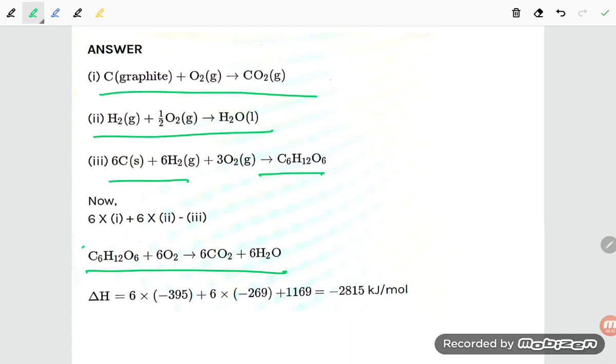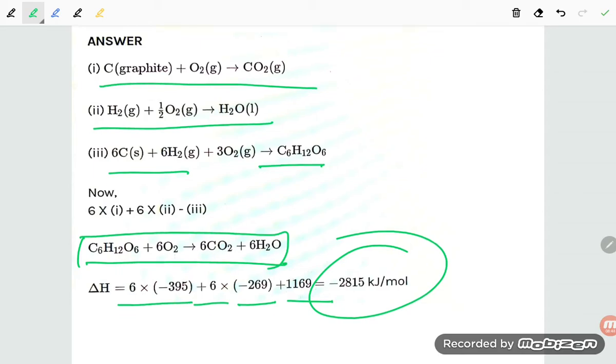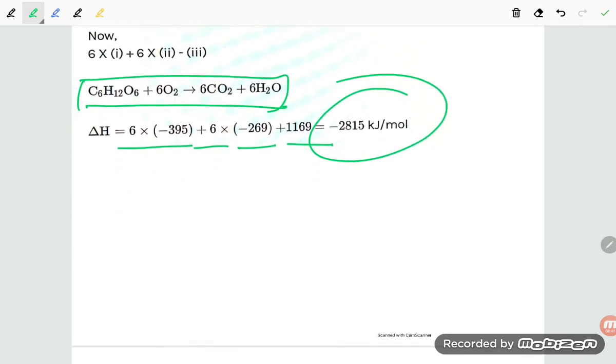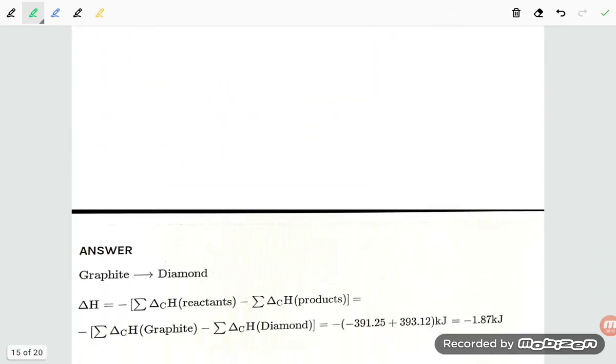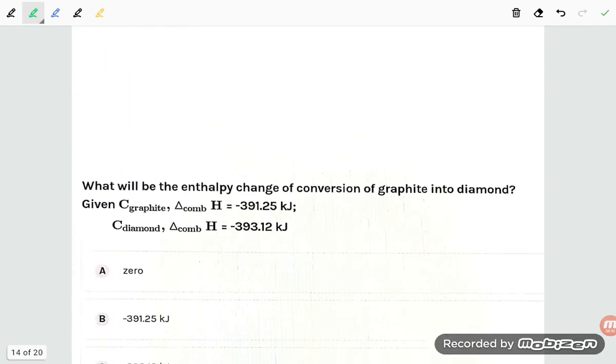So this way, this equation we will get, and then after calculating 6 into minus 395 plus 6 into minus 269 plus this much, you will get minus 2815 kilojoule per mole. So this is how you will be able to understand the enthalpy of the combustion reaction, student. I hope it will be helpful, student.